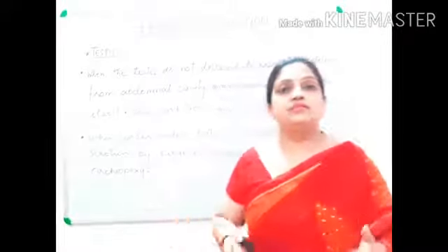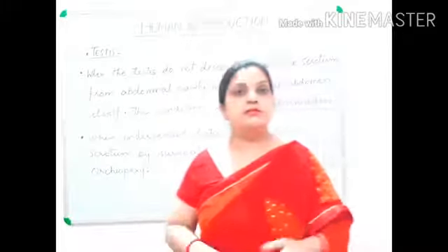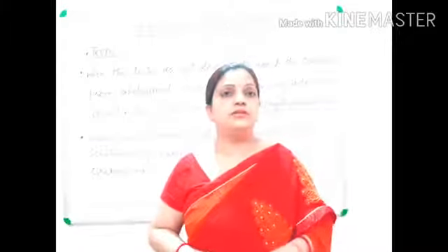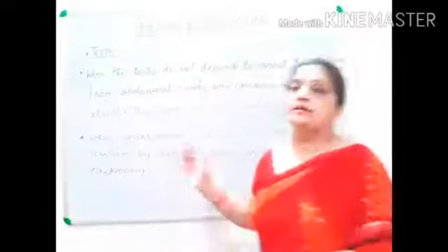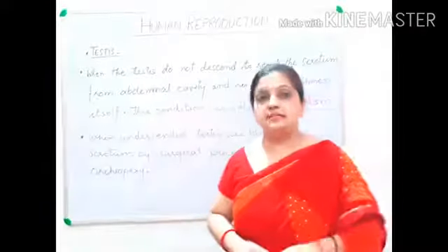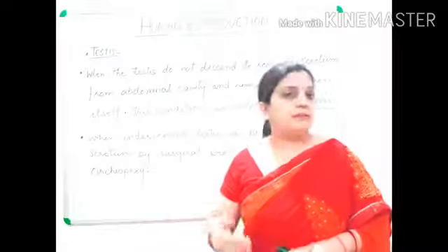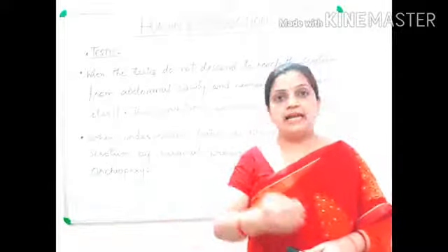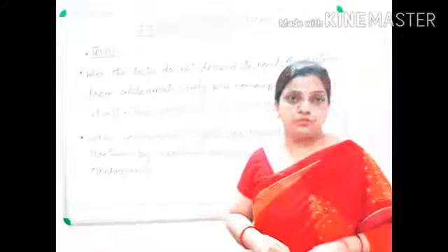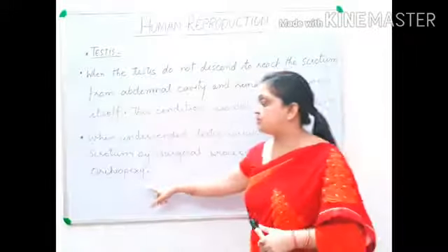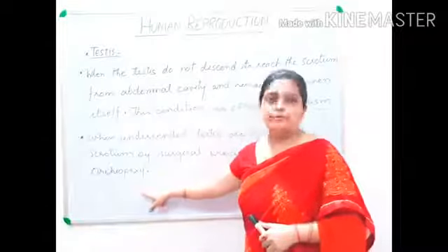Now this condition can be cured also, this condition can be improved also by a surgical process. This undescended testis from the abdomen, by applying a surgical process, can be brought into the scrotum, and this process is called orchiopexy.